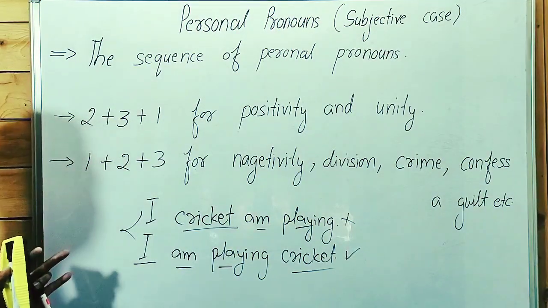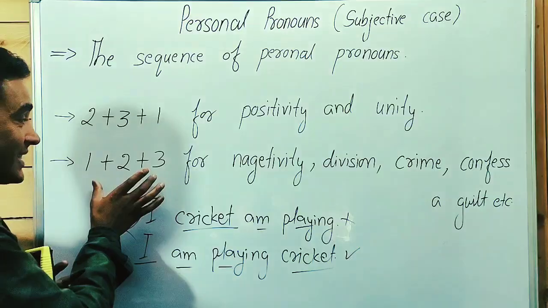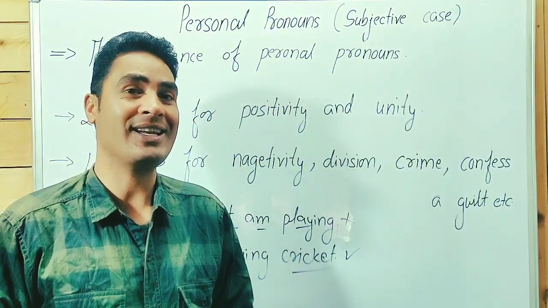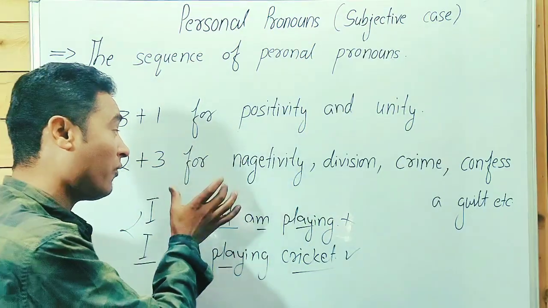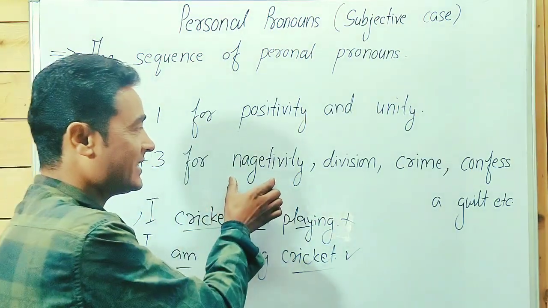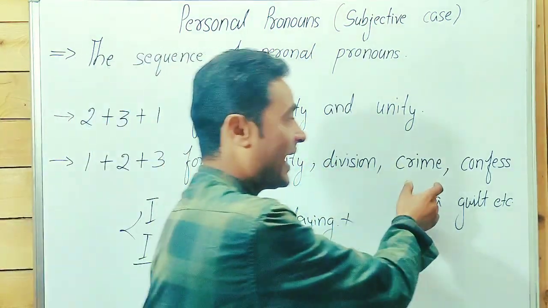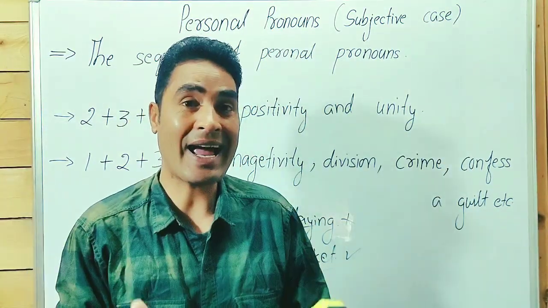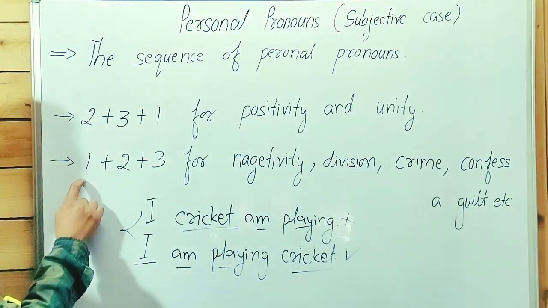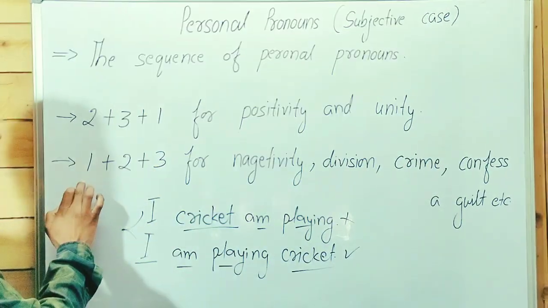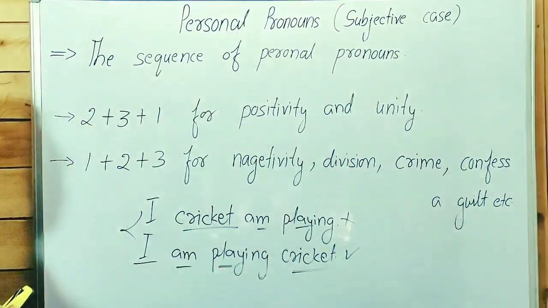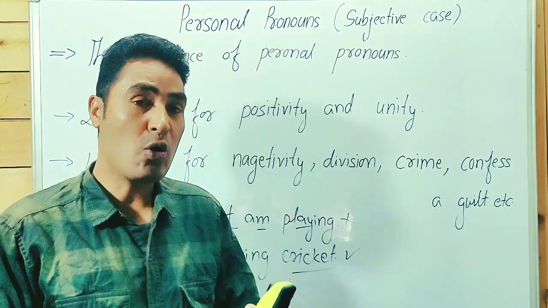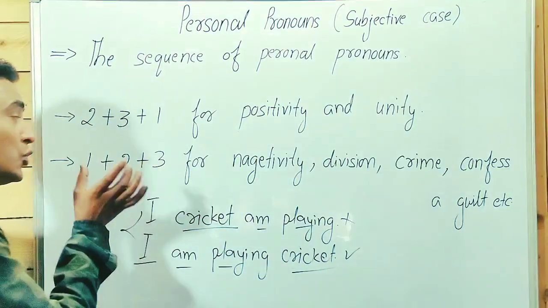And guys, point to be noted, if two or more pronouns of different person are used together in a sentence, but the sense of the sentence indicates negativity, division, crime, or confession of a guilt, in this case we write personal pronouns in the order 1, 2, 3: first person, after that second person, and after that third person. Okay, one more formula. We use 1, 2, 3.